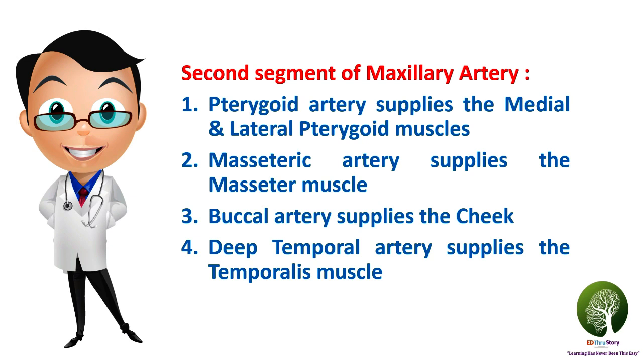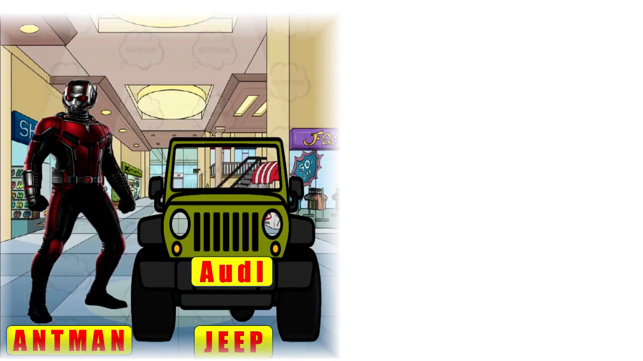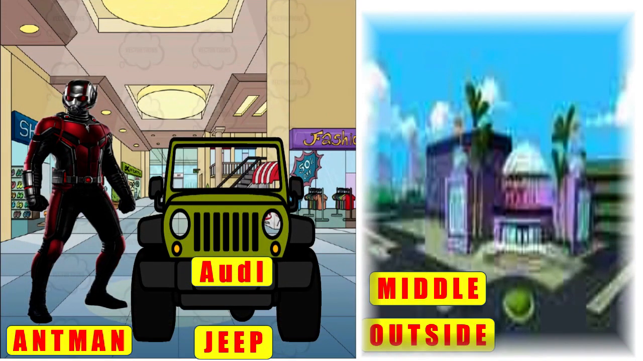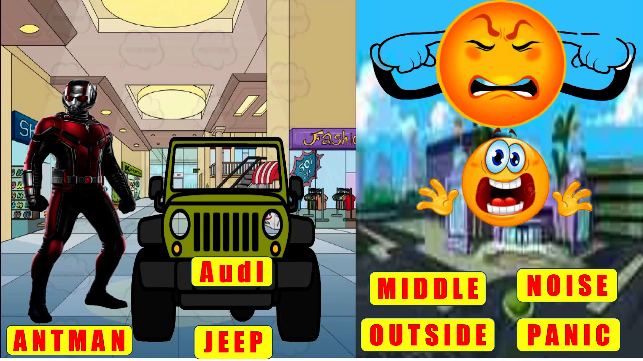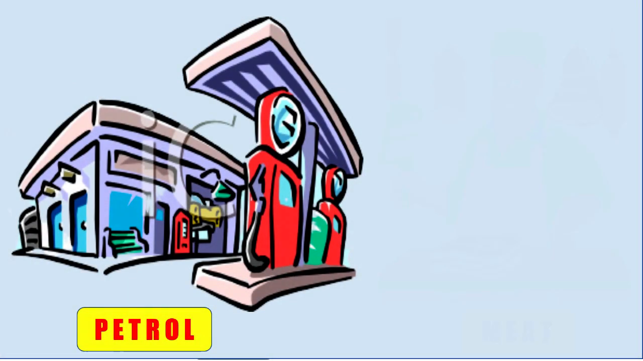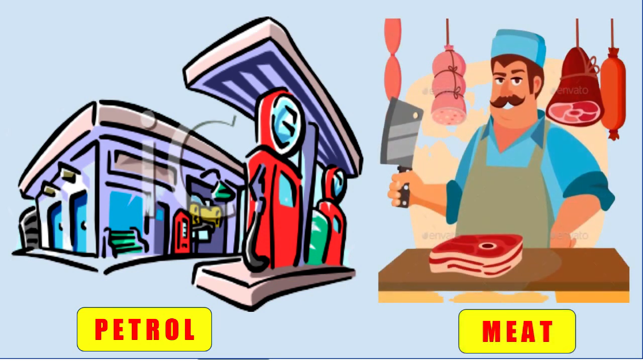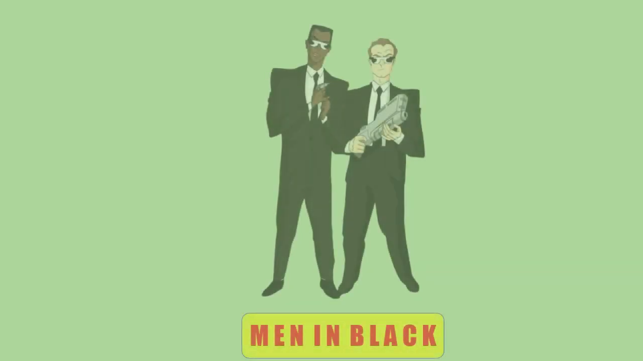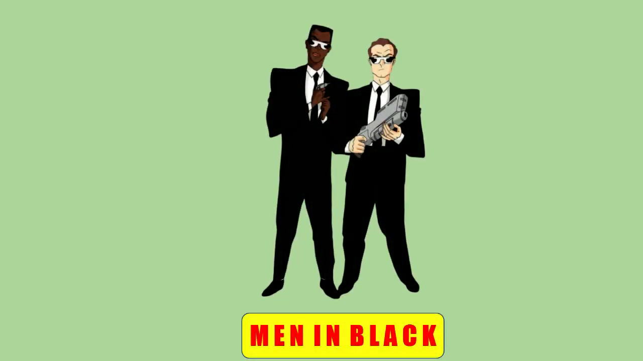Now let's proceed to the last part of the story related to the first segment branches. Ant-Man drove the Audi Jeep from the middle to the outside of the mall, making a hell of a lot of noise and creating panic. He was in a hurry as his wife called him home urgently. On the way, Ant-Man filled petrol and later purchased meat for his family. I had a great time with Men in Black in the mall.